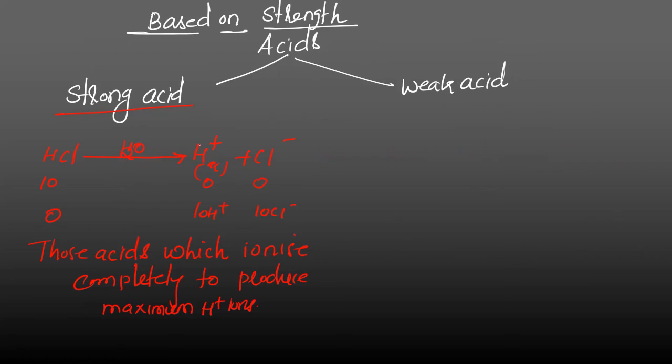Examples of strong acids are hydrochloric acid HCl, sulfuric acid H2SO4, nitric acid HNO3. Remember, these three acids are very important for you. Hydrochloric acid HCl, sulfuric acid H2SO4 and nitric acid HNO3 are the examples of strong acid.